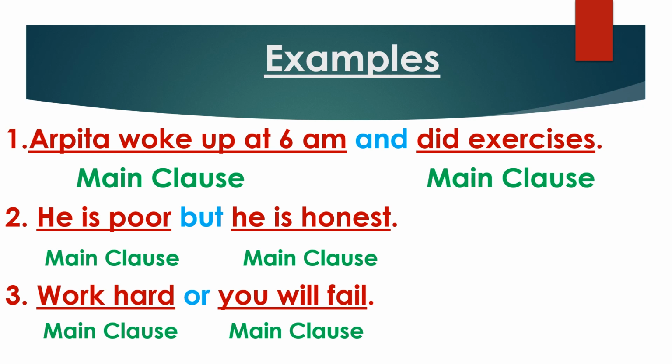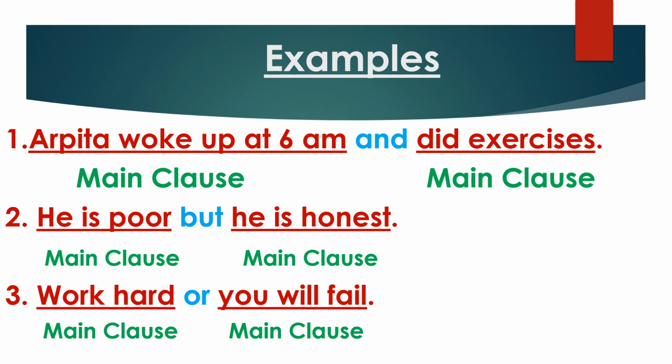So in this module we learn three types of sentences. I give other key notes for remembering. Number one, simple sentence, one subject and one finite verb. Complex sentence, at least one main clause and subclause.